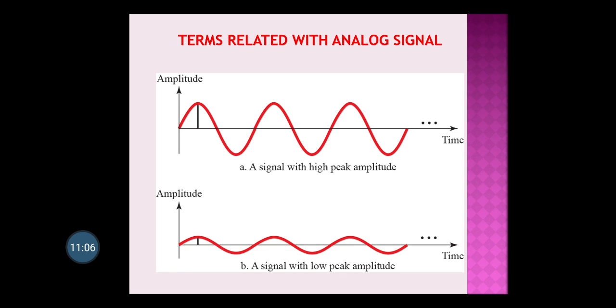So here I have shown two sine wave signals. One has the highest peak, you can see the upper one, the peak value is more, and the lower one, the peak value is low, but it is periodic. Periodic means the cycle is repeated again and again, that is called periodic. So you can see the peak value, and the second also has a peak amplitude or peak value, you can see it is small.